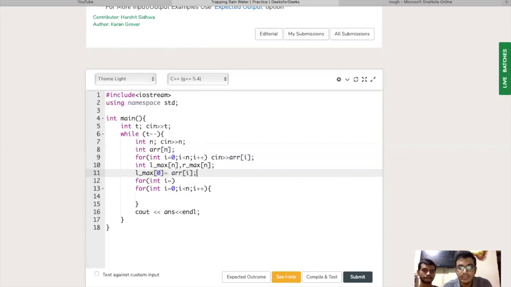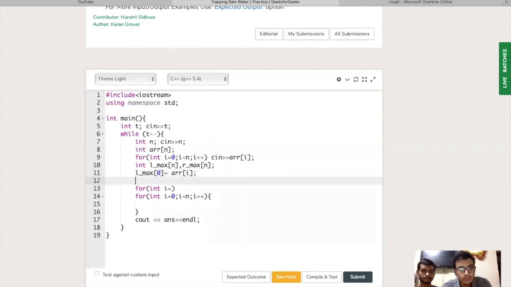The first element in the lmax array would be the first element of the array itself, and the last element in the rmax array would be the last element of the original array, its input array itself. So it will be the last element.